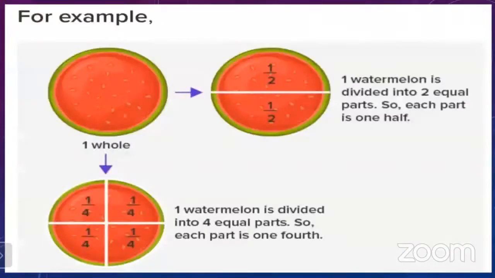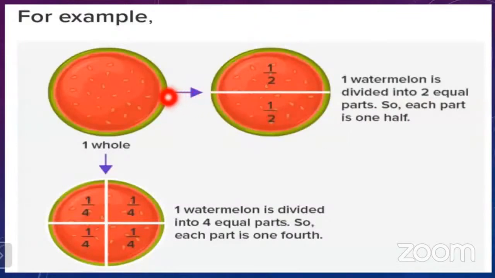Okay, children. Now look at here. In the example, you can see here is given the example of watermelon. So here the watermelon is divided into the 2 equal parts. So each part is 1/2. You can see this is 1/2 and this is another 1/2.